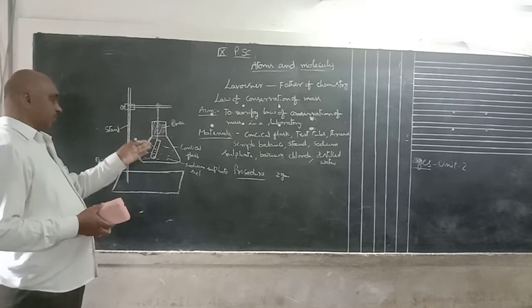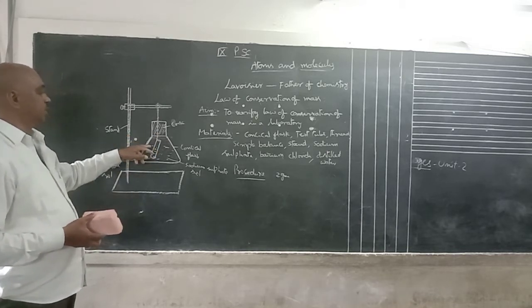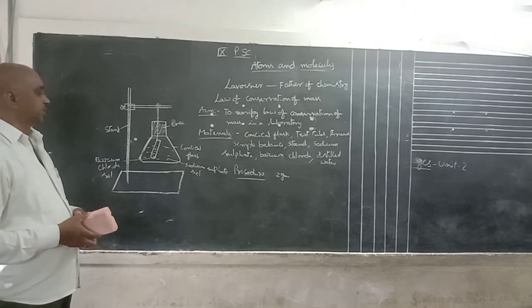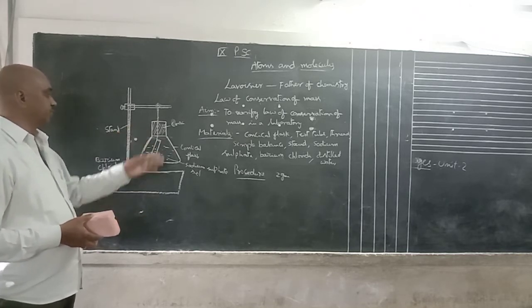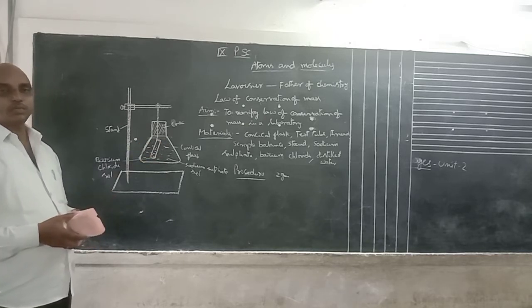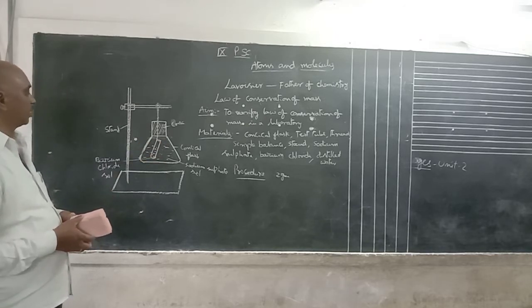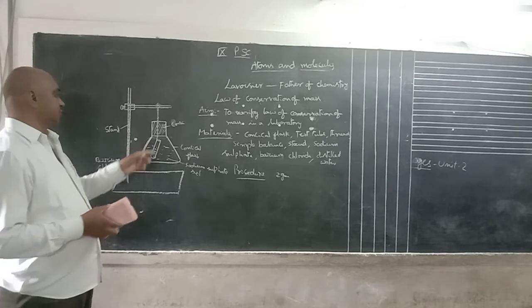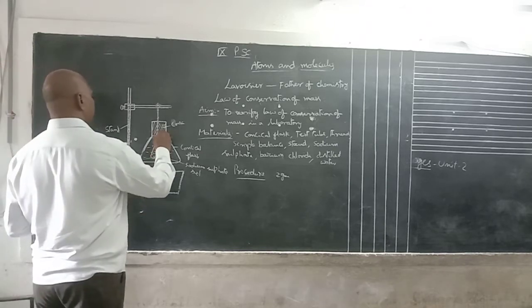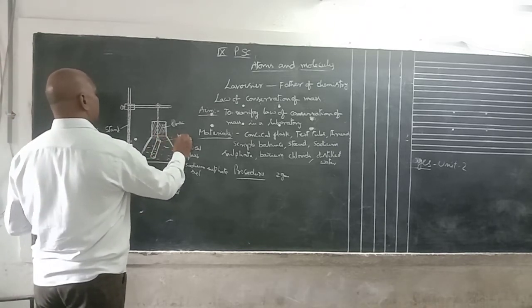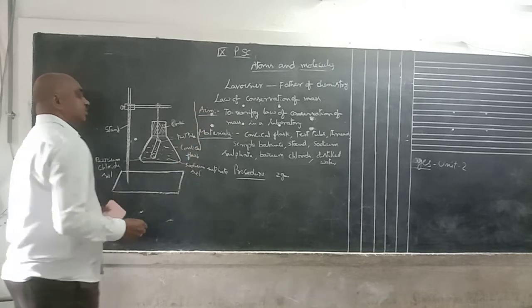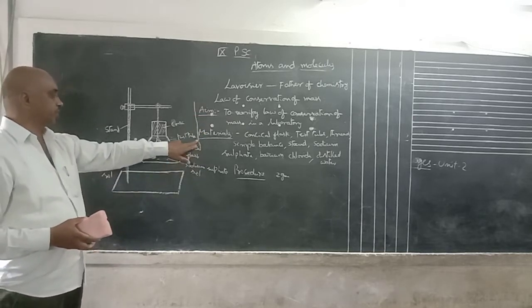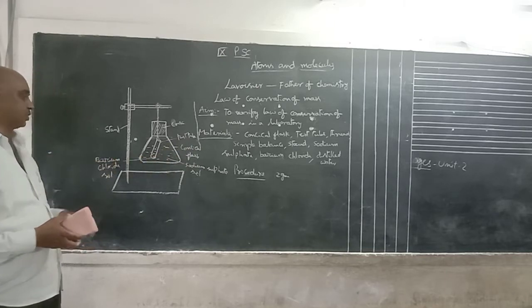In the conical flask, take the sodium sulfate solution. Depending upon the flask, you can fill up to 2/3 of the flask. After that, in a test tube, take nearly 4 ml of barium chloride solution.